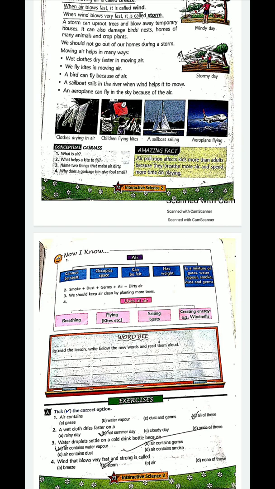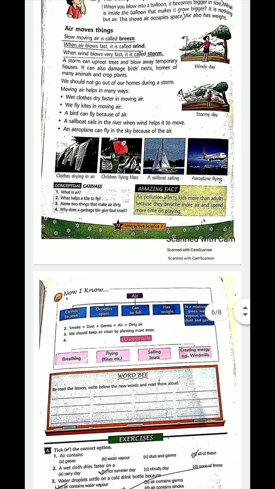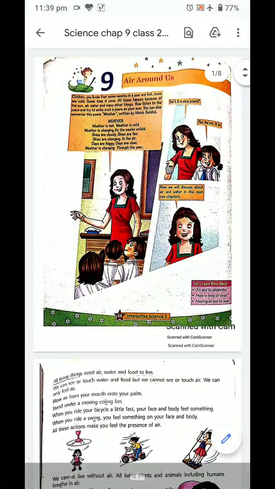So these 20 difficult words you will write in the book, not in the copy. And the exercises that are there in the book, you can do them in the book. We'll be doing question answers and some important work in the copy. So today we'll be doing 20 difficult words. I'll be reading them and you will be doing it in your book. So let's see some 20 difficult words from the beginning of the chapter.